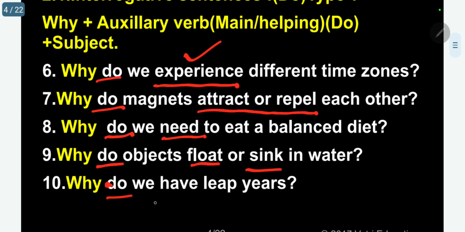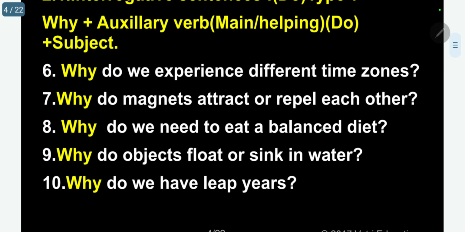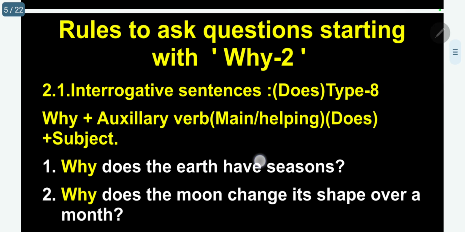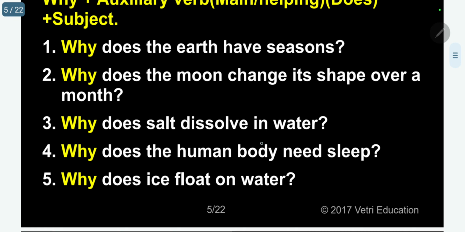Why do we have leap years? Have main verb, do auxiliary. So we have completed using why with do. Now I will go for does. You know already, do is used only for plural nouns, whereas does is used for a singular noun. So let me start with does.